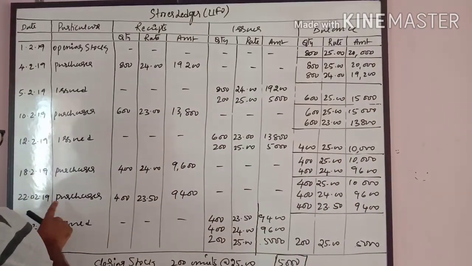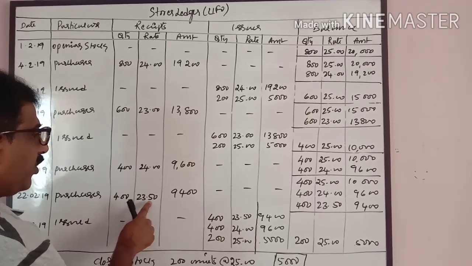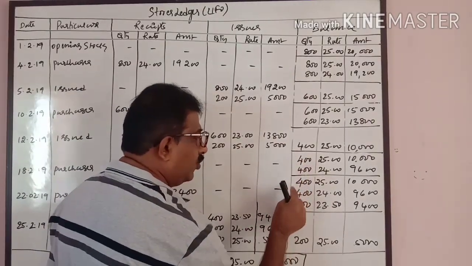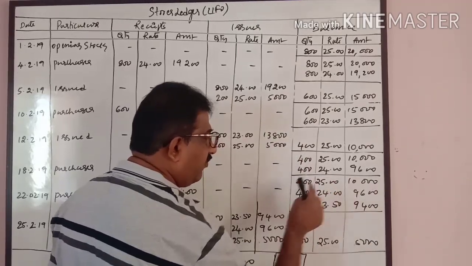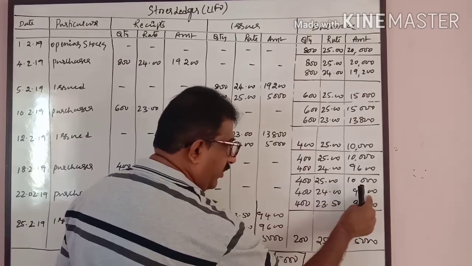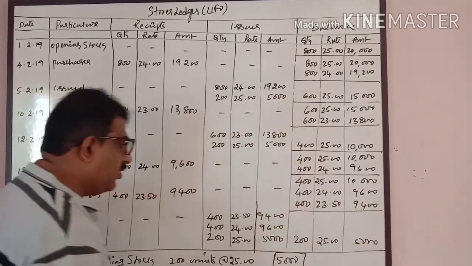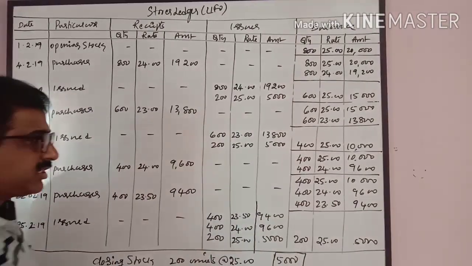Again on 22nd, we made a purchase of 400 units at the rate of 23.50, 9,400. First I will take these two. I will carry forward these two balances here: 400 at the rate of 25, 400 at the rate of 24 and new stock 400 at the rate of 23.50. On 25th, there is an issue of 1,000 units.